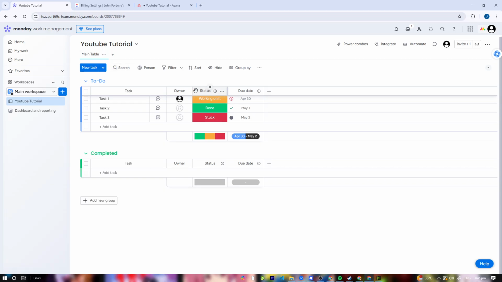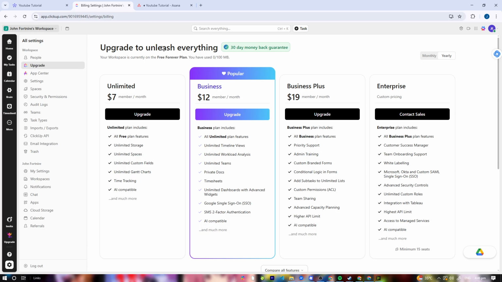All three platforms are very powerful, and what matters the most is how your team works. If you're all about visuals, go with monday.com. If you want control and flexibility, go with ClickUp. And if you want simplicity and collaboration the most, Asana is your pick.